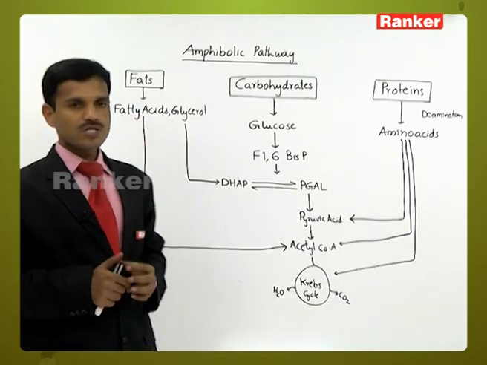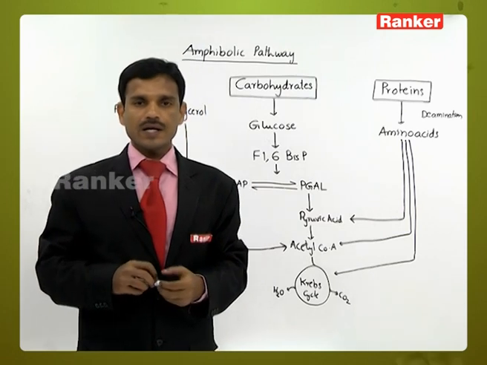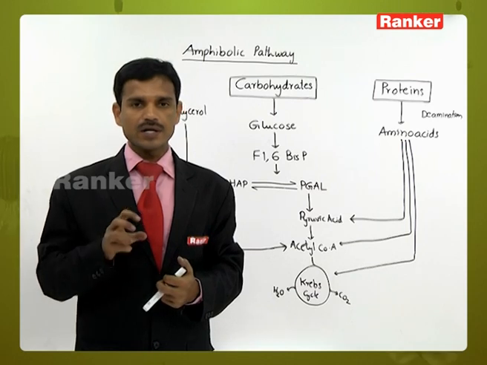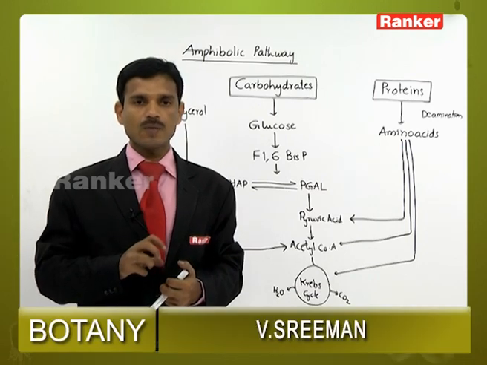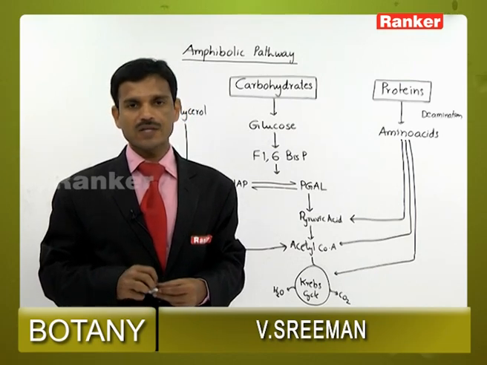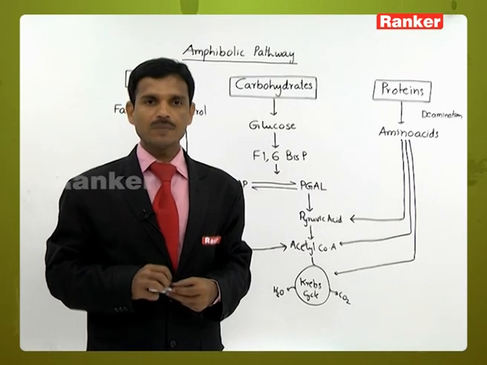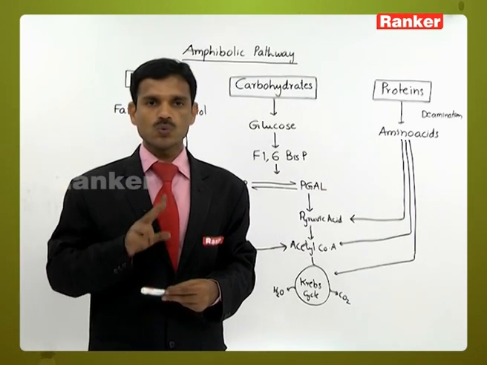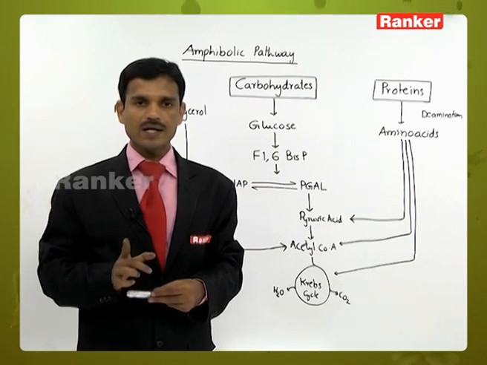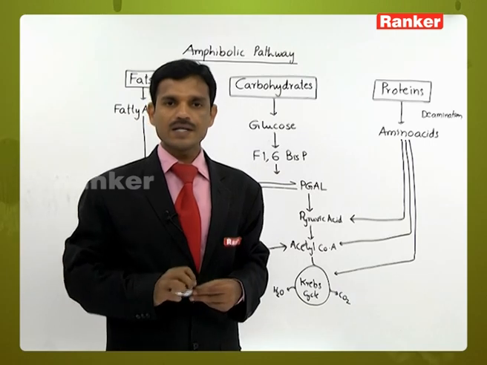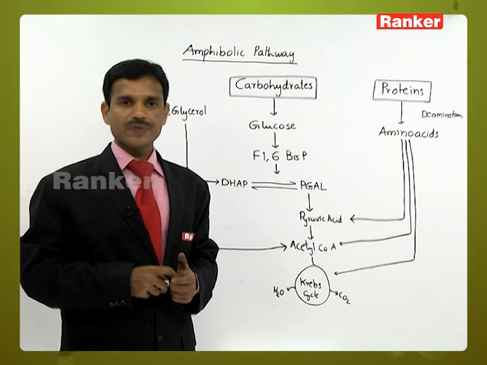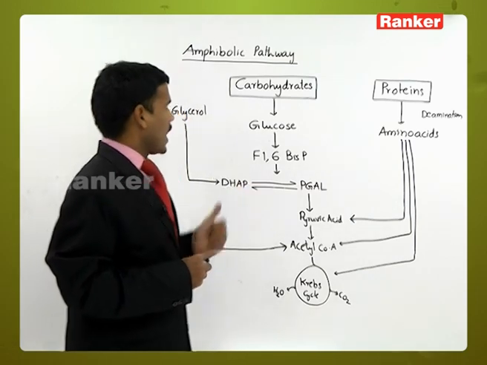So in aerobic respiration, not only catabolic reactions but also anabolic reactions take place. As both catabolic and anabolic reactions take place, the aerobic respiratory pathway is considered an amphibolic pathway. Amphi means two types of reactions: anabolic, constructive reactions, and catabolic, destructive reactions. Both reactions take place in the aerobic respiratory pathway. So it is an amphibolic pathway.